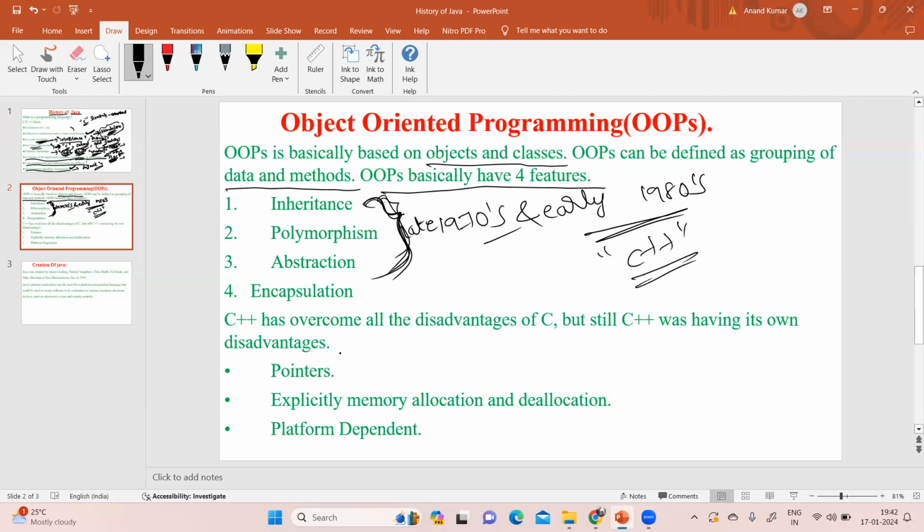Now C++ also has its own limitations. What are they? First, the object-oriented principles themselves: inheritance, polymorphism, abstraction, encapsulation.